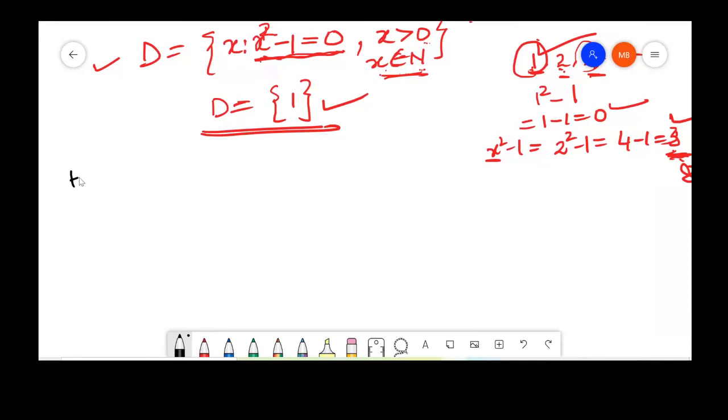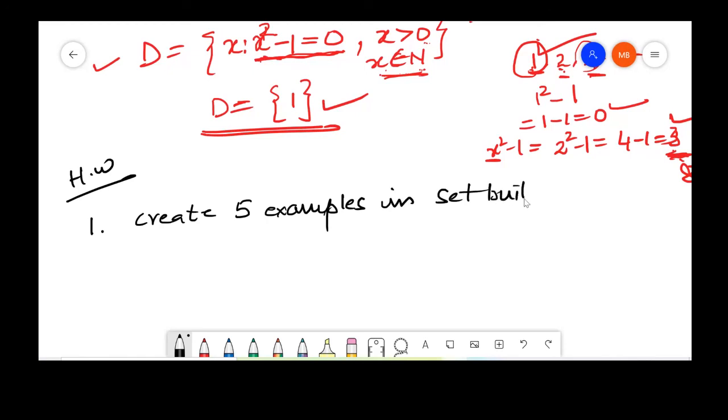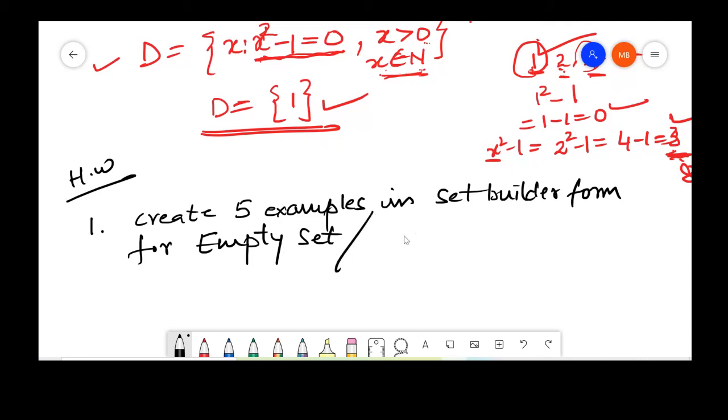Your homework is to create 5 examples in set builder form for the empty set or the singleton set. It is up to you. So either you create 5 examples for the empty set or the singleton set.